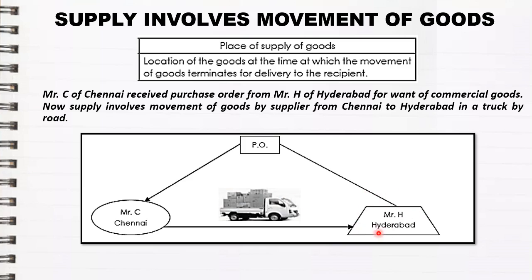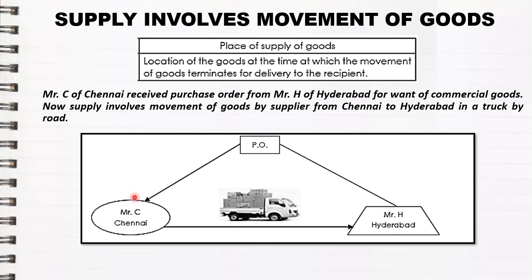Mr. H of Hyderabad gave a purchase order to Mr. C of Chennai stating that he wants some goods. Mr. C informed that the goods will be transferred with the help of a truck. So here Mr. H is the purchaser, Mr. C is the supplier.